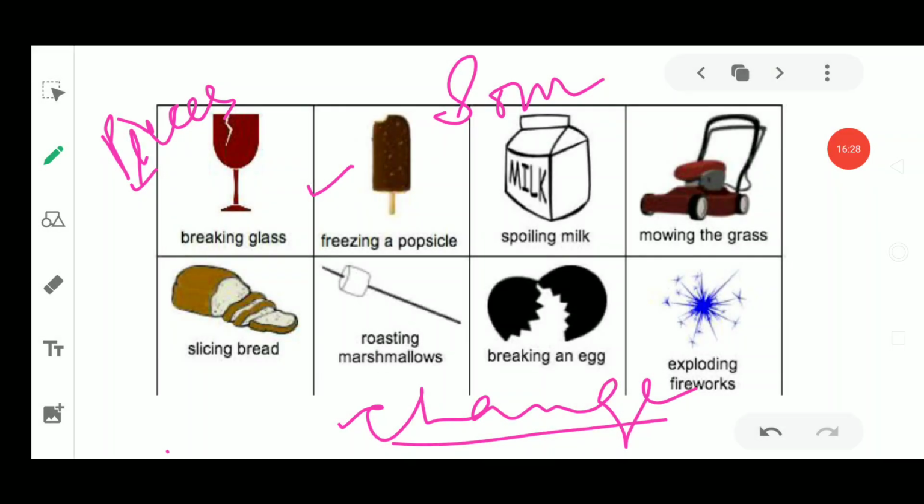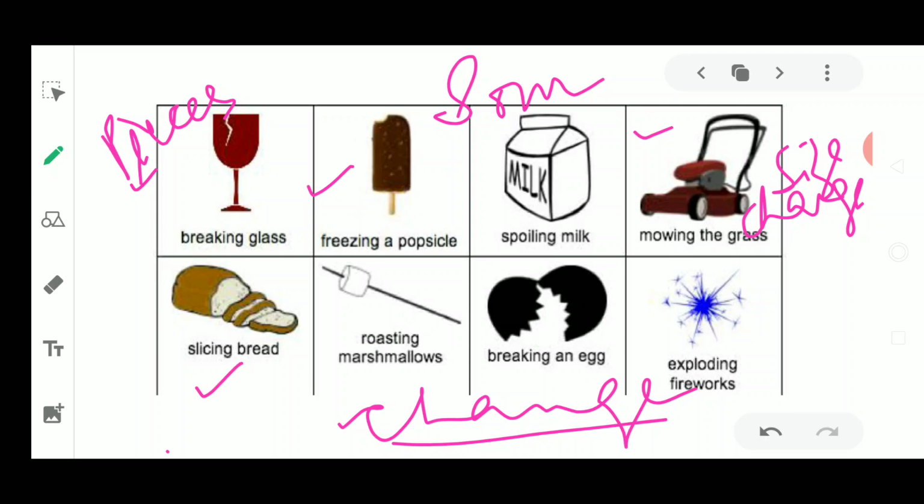Okay, now in this next example is mowing of the grass, means you're cutting the grass with the help of this machine. So grass was grown, and then you are using this cutter to cut it. You trim the grass. After trimming, its size decreases, so the size changes. Next thing, the slicing of bread.